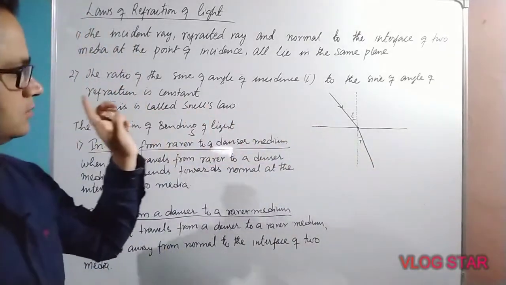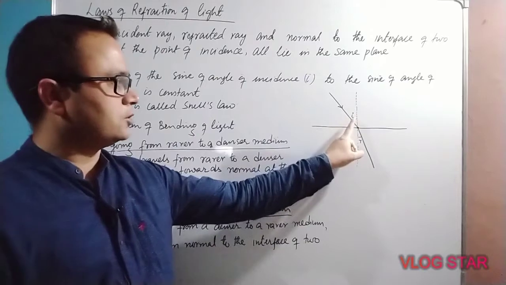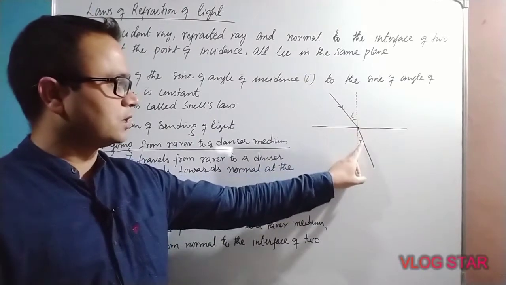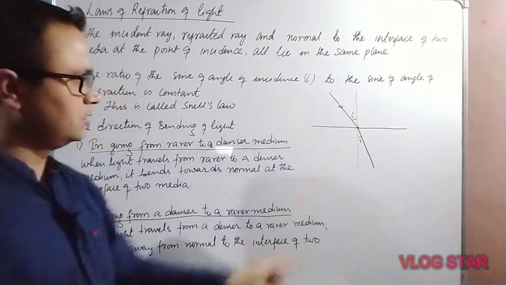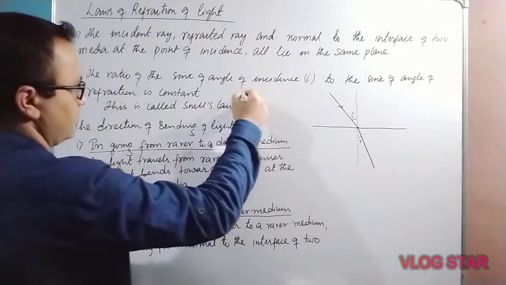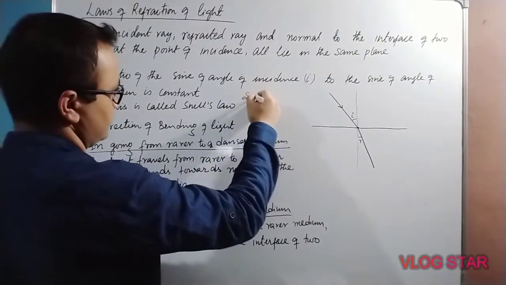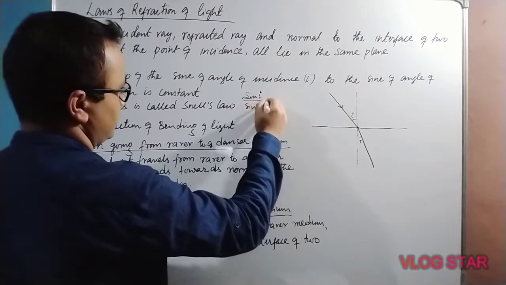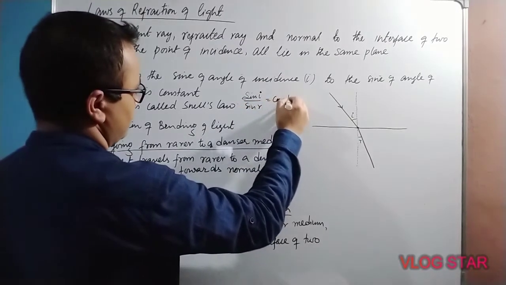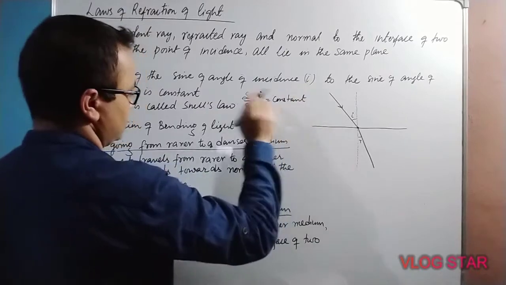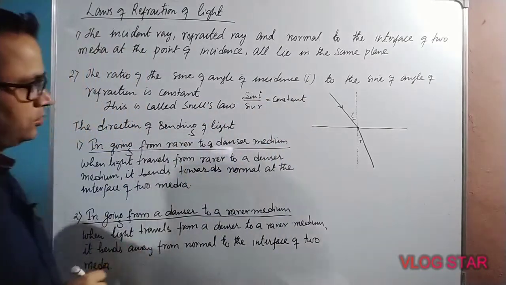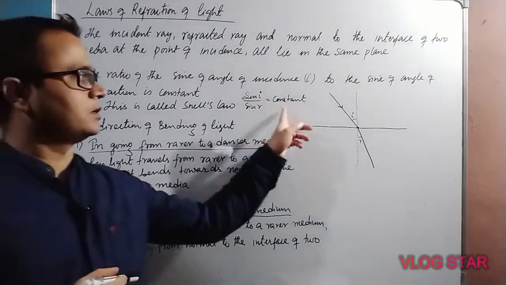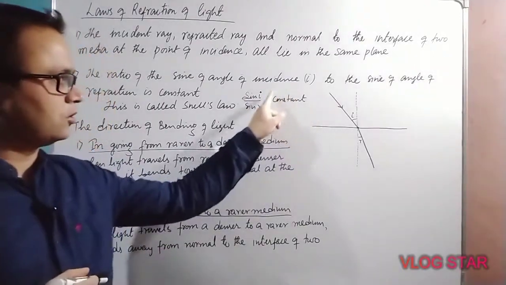Angle of incidence is represented by I and angle of refraction is represented by R. So the ratio of the sine of the angle of incidence to the sine of the angle of refraction is constant. In mathematical form it is written as sin I by sin R equals constant. This is called Snell's law, and the constant value is called the refractive index.